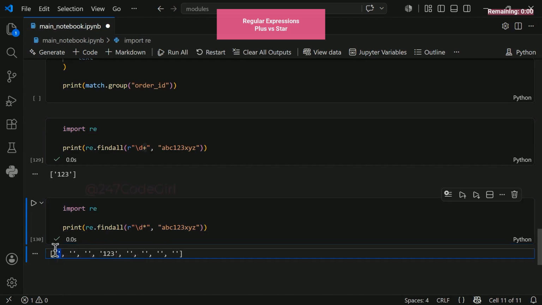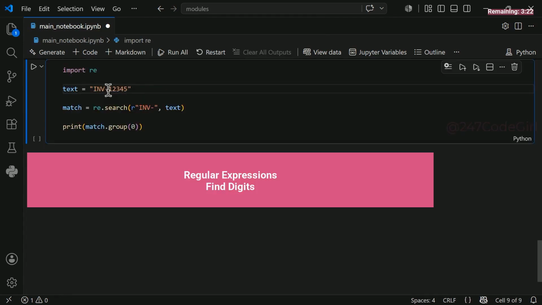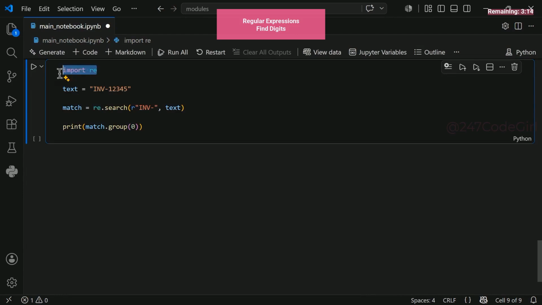And that's the secret. Let's extract this invoice number using regular expressions in Python. We import the built-in re module. Built into Python, no extra setup needed. It comes completely standard. Look at our target string. Imagine we have this input text, an INV prefix followed by a dash and a unique ID. Our ultimate goal is to isolate and extract just the digits.